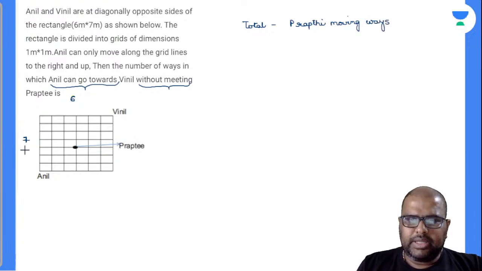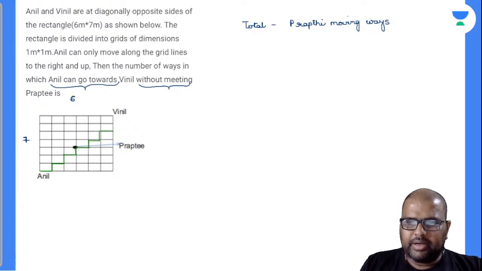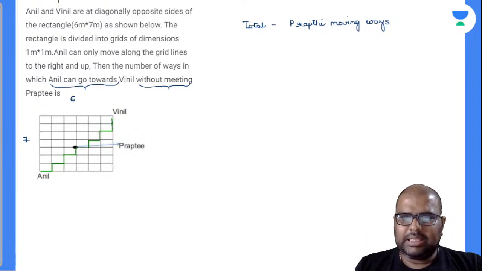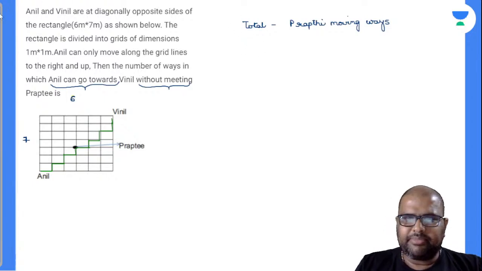Of course, they got it. I'll write this down. See here, Anil, right up: 1, 2, 3, 4, 5, 6, 7, 8, 9, 10, 11, 12, 13. So totally how many grids are here? Is it 13 grids? So 13 grids can be arranged in 13 factorial ways. Will you accept with me?